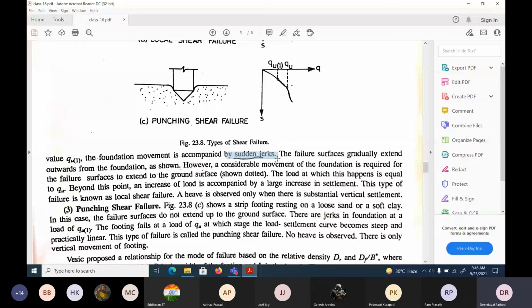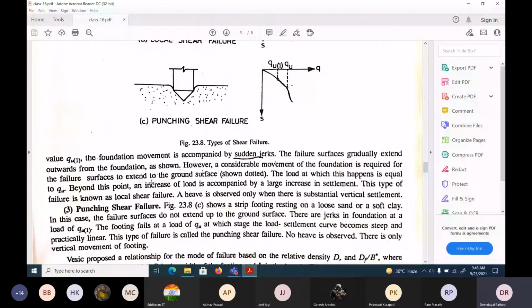However, considerable movement of the foundation is required for this local shear failure to happen. Jerk will take place with little movement of the foundation, and then the soil fails. Those things are shown with the dotted line. The load at which this happens is equal to QU, and beyond this point an increase of load is accompanied by a large increase in the settlements. So there would be some increase in the settlement.